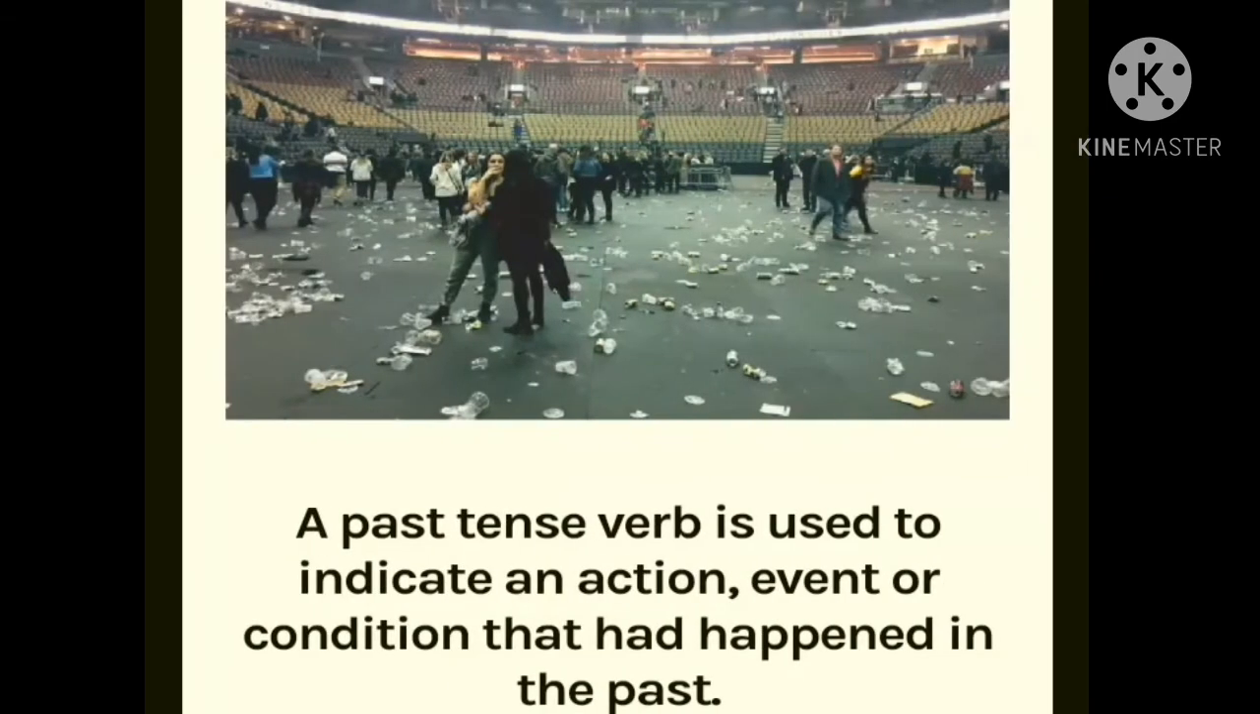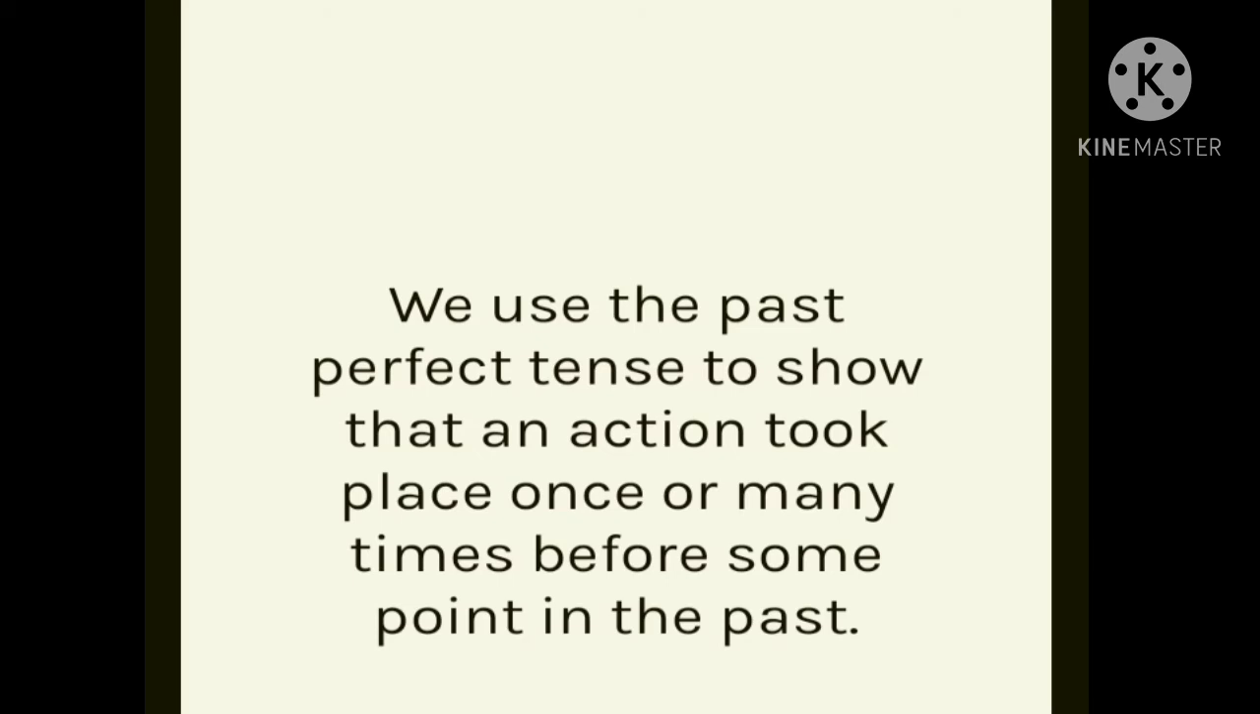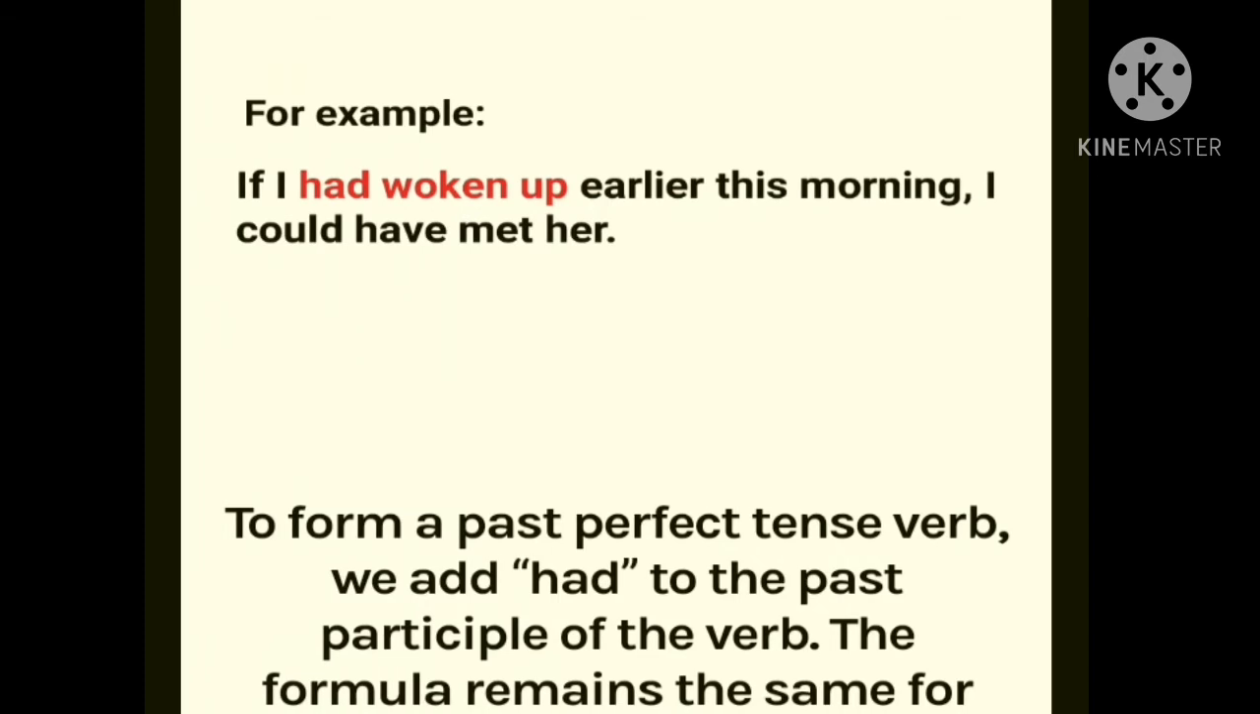Let's understand what the past perfect tense is. We use the past perfect tense to show that an action took place once or many times before some point in the past. For example, "If I had woken up earlier this morning, I could have met her." To form a past perfect tense, we add had to the past participle of the verb. The formula remains the same for both singular and plural subjects.